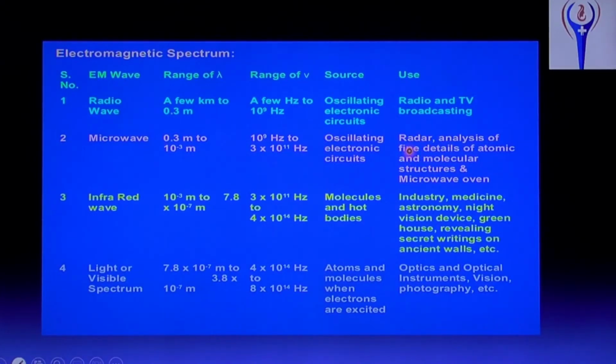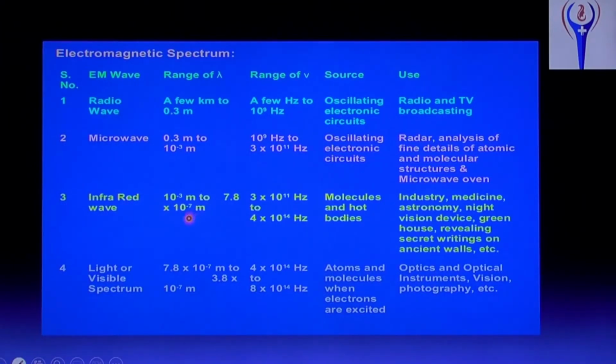Suppose any flight or any ship is coming inside our nation's border, an alarm will be given by a radar. Expansion of radar: radio detection and ranging, that is called radar. And it is used for analysis of fine details of atomic and molecular structure. Atomic structure and molecular structure in a compound can be measured using microwaves. And another important one is the microwave oven.